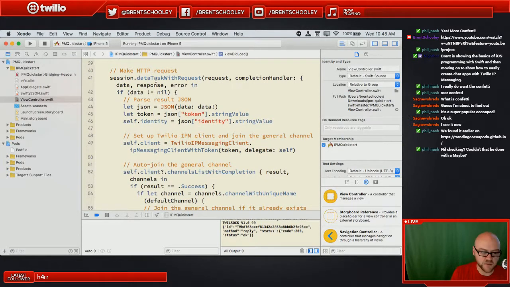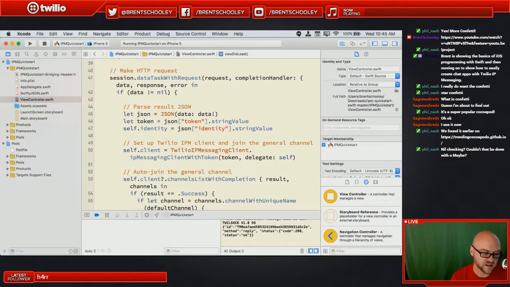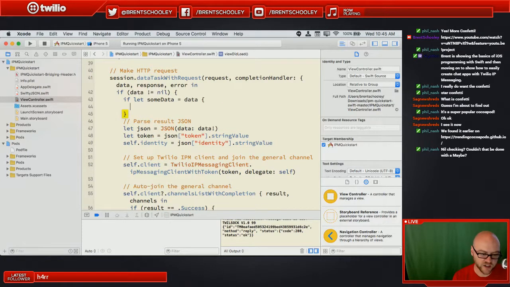Could that be done with a maybe? Well, what it could be done with, instead of this, is in Swift with, say, if let someData = data, and then put it in this block. That could be done. They could have done this there instead, and that would probably be more idiomatic Swift, because what this does is conditional binding.